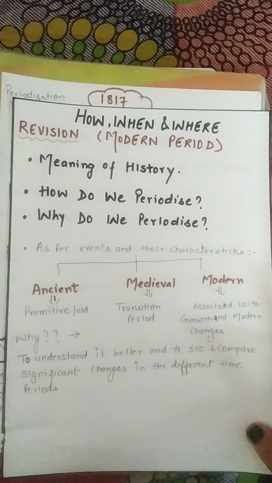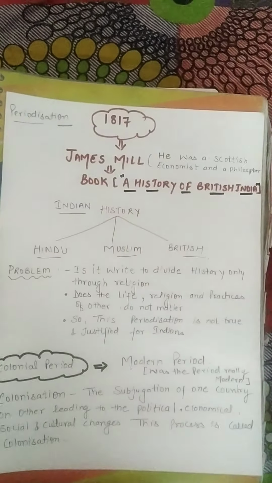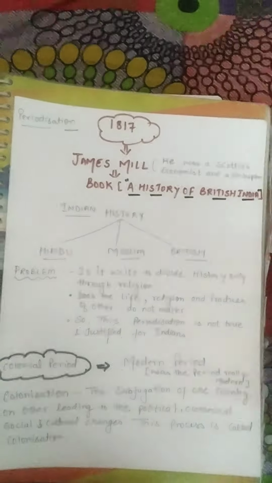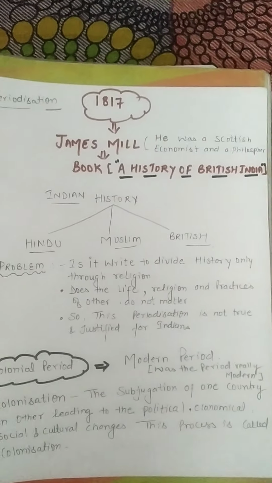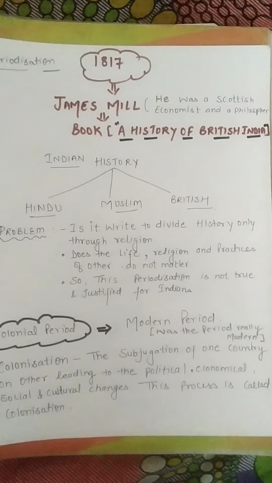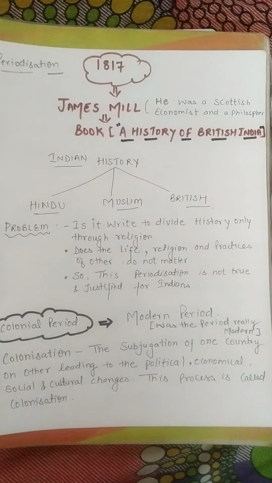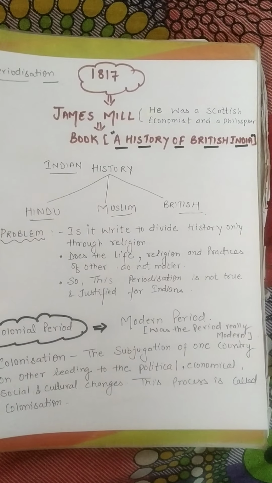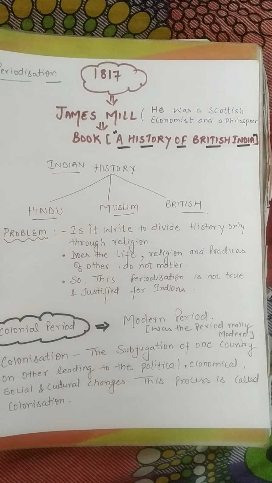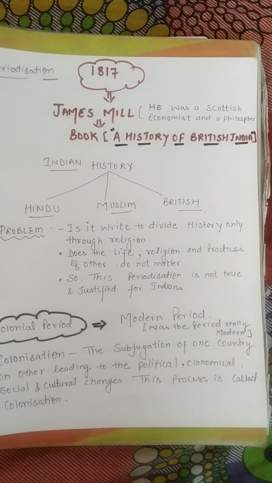The answer can be no. Why? Because in that period we were talking about modernity in science, in views, in freedom, in liberty. But if you watch that era in India, there was no democracy and no equality among the people.